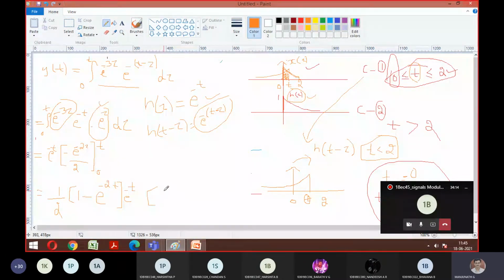So the condition is for t ranging from 0 to 2. For this case number 1, we got this answer. I hope everyone understood. If anybody wants me to repeat, let me repeat. Wherever overlapping is there, that particular part only you are supposed to consider. That is the only thing you should remember, guys. Apart from that, it's the same. Is that okay to everyone?